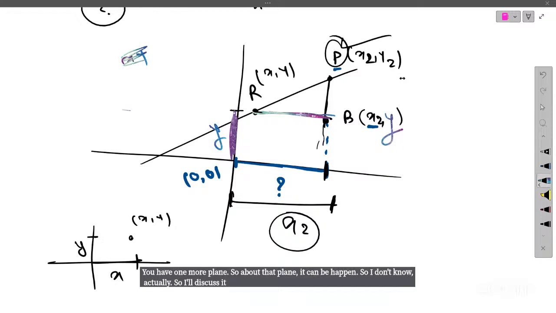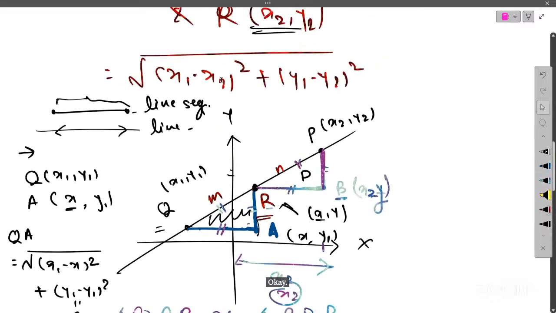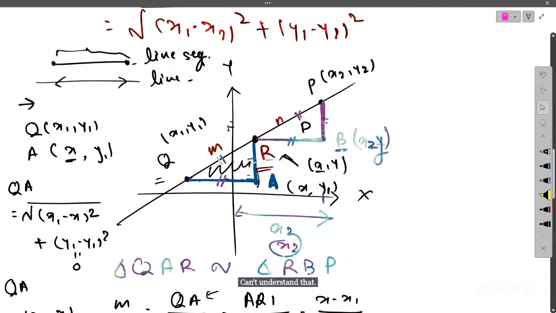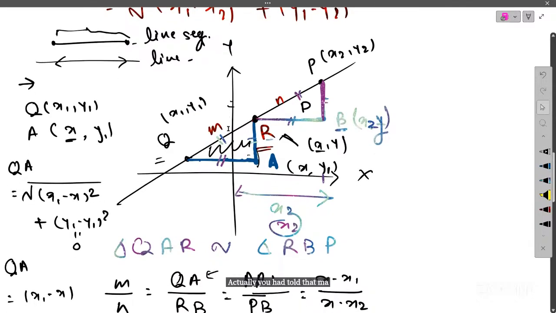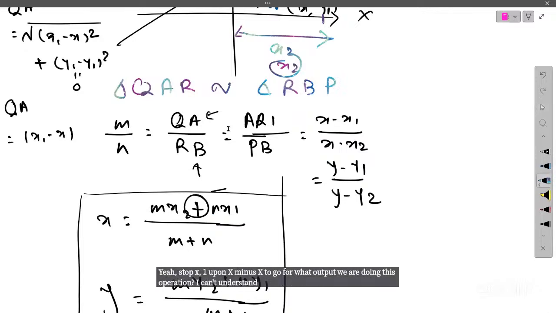Yes, Devansh. Please go upward. Stop. Here I can't understand that Q&A. Actually, go downwards, please. Yeah, stop. X minus x1 upon x minus x2. For what output are we doing this operation? I can't understand this topic.